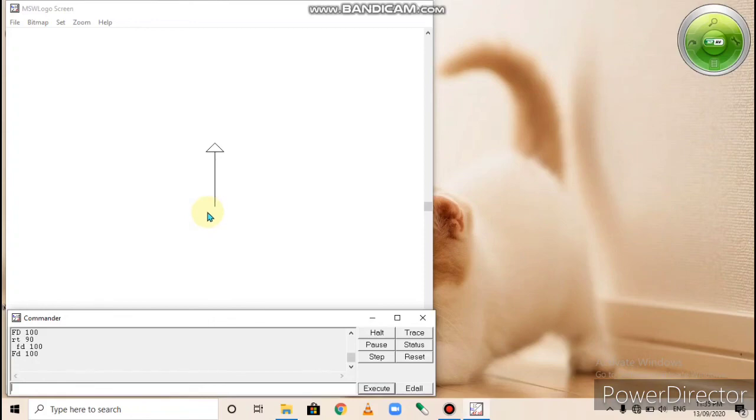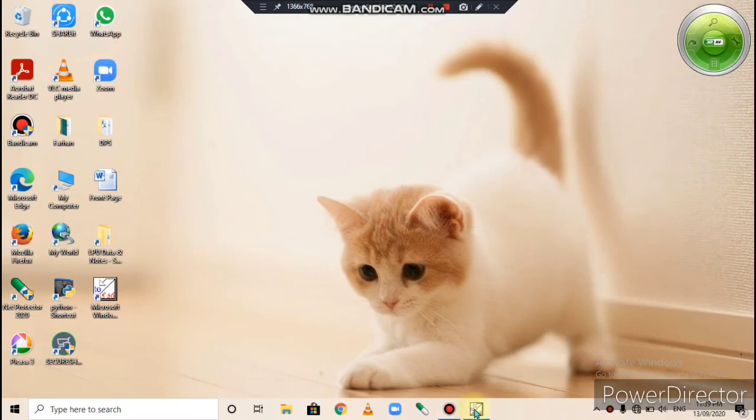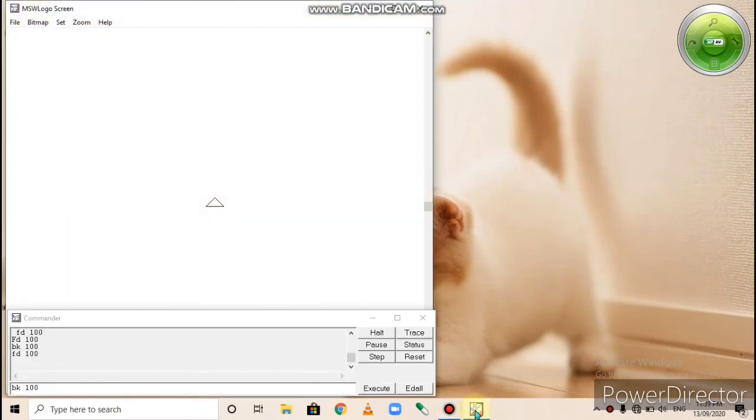Now open page number 86. The turtle can move forward and backward. This is a turtle. When we type FD, the turtle will move in the forward direction.